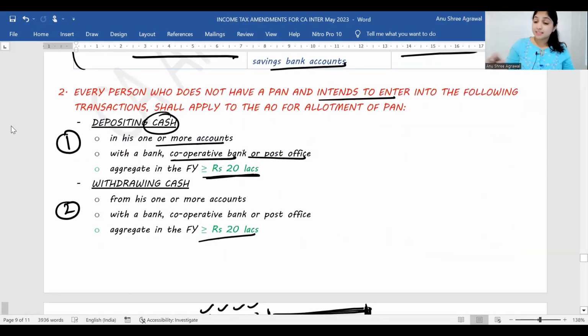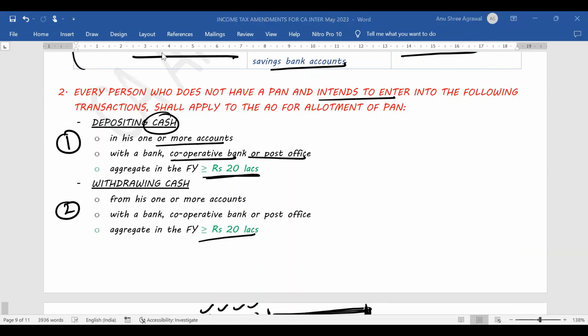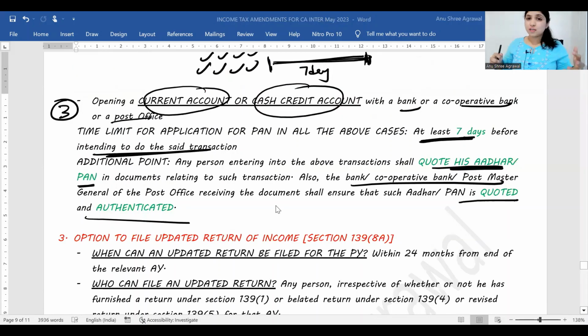The second amendment is about PAN application. If you want to do any of these three transactions, and if you don't have a PAN number already, you have to first submit a PAN application form, get a PAN number, only then do these three transactions. What are the three transactions? You want to deposit cash at least 20 lakhs, you want to withdraw cash at least 20 lakhs, or you want to open a current account or a cash credit account.